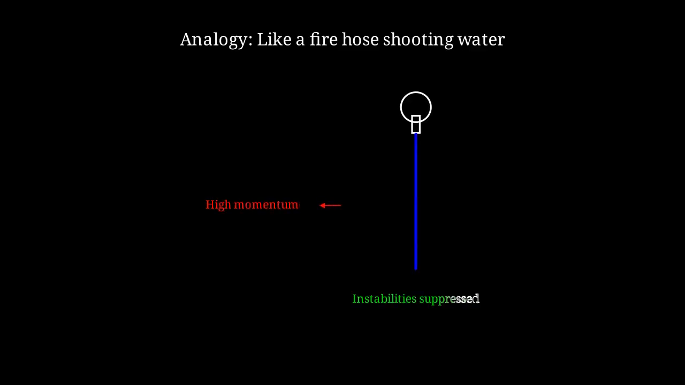Think of a fire hose shooting water at high pressure. The water comes out as a powerful jet, not as droplets, because the momentum is so high. The high momentum of the liquid overpowers surface tension effects, maintaining jet coherence.